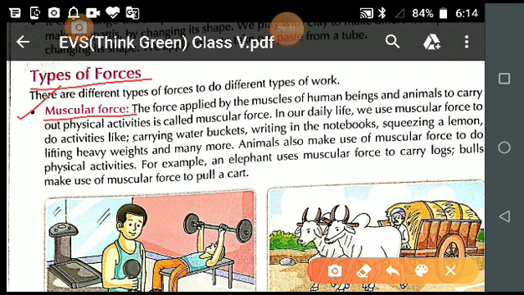It means they have to run from their enemies, then they run very fast in search of food. They move from one place to another. Even animals, some human beings are very smart, very clever. They make some animals domestic and start taking work from them. Even elephants are used in the jungles to carry logs. So how does the elephant carry logs? Which force is he applying? He is applying his muscular force.